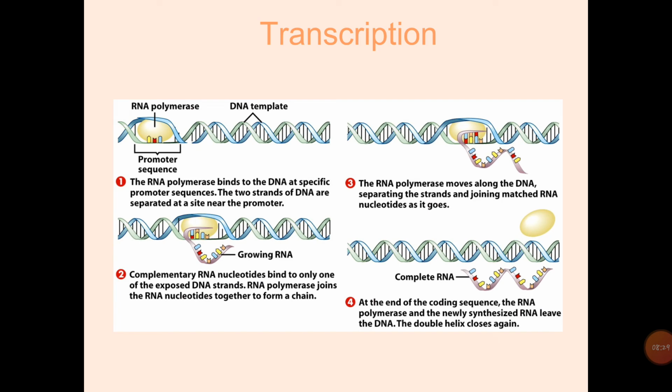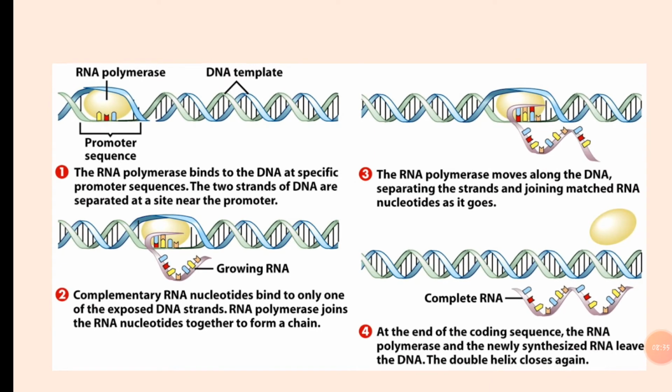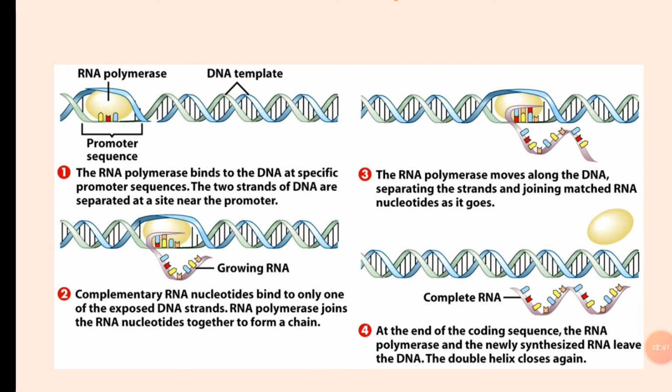Here we can see transcription. In the process of transcription, RNA polymerase binds to a specific DNA promoter sequence. The two strands of DNA are separated at a site near the promoter. Then complementary RNA nucleotides bind to only one of the exposed DNA strands.